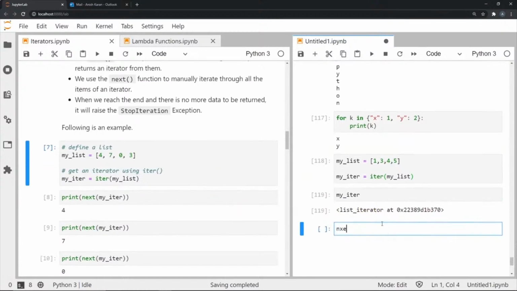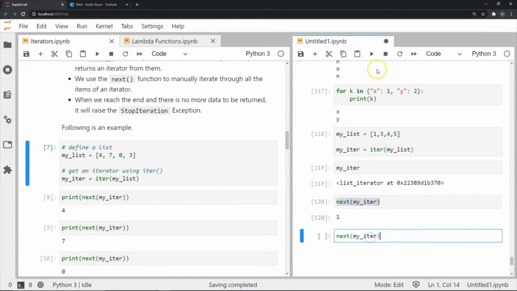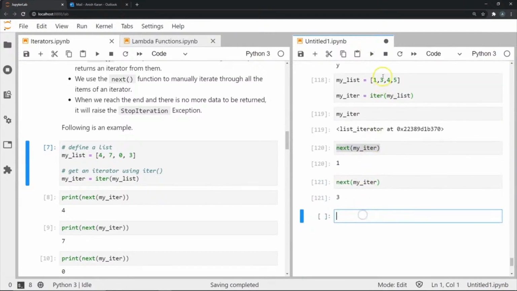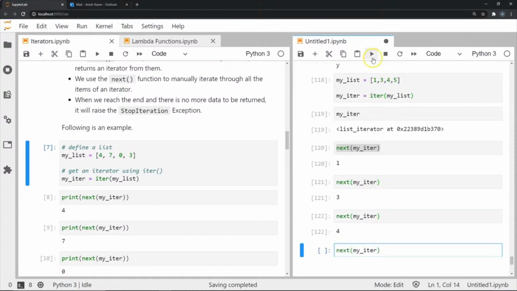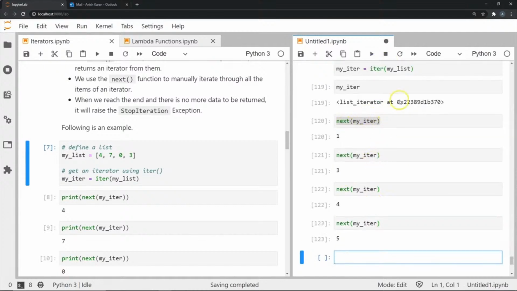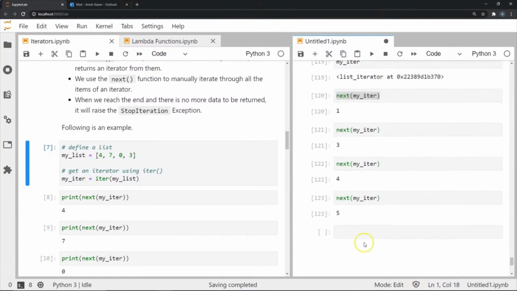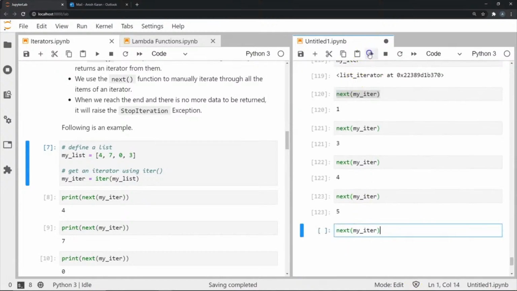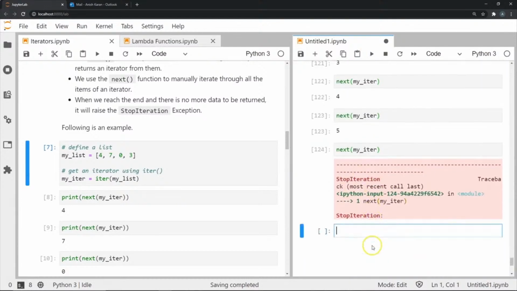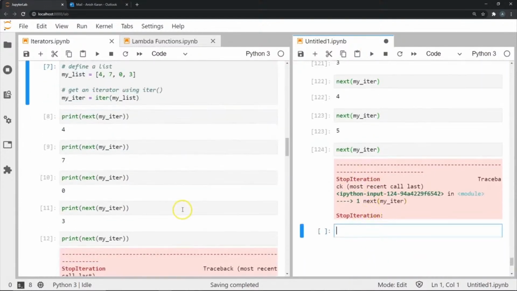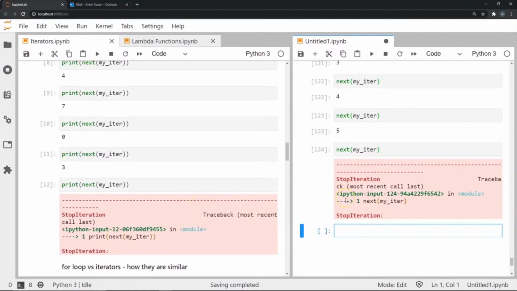Now let's use the next function to keep going through whatever is there in this. So of course the first object should be 1, as you can see. Now when I look at the next, it should be 3, then I should get 4, and now I should get 5 as I use next successively. Since I've reached the last of my objects in this collection, the next time I use the next function, I should get a StopIteration exception that is raised, as you can see here. So this is the basic iteration protocol in Python.